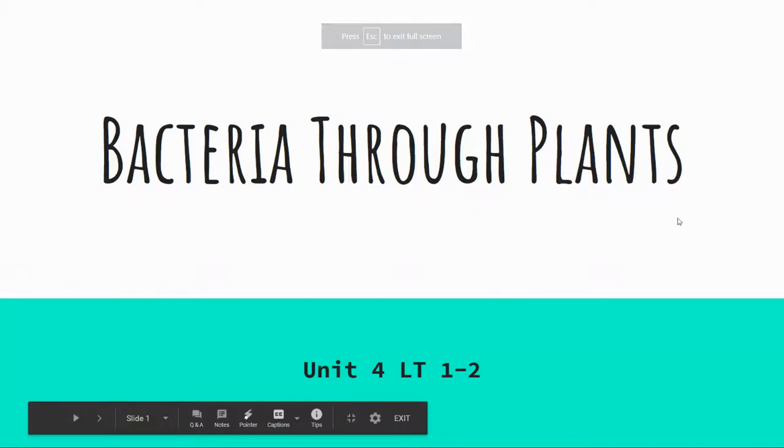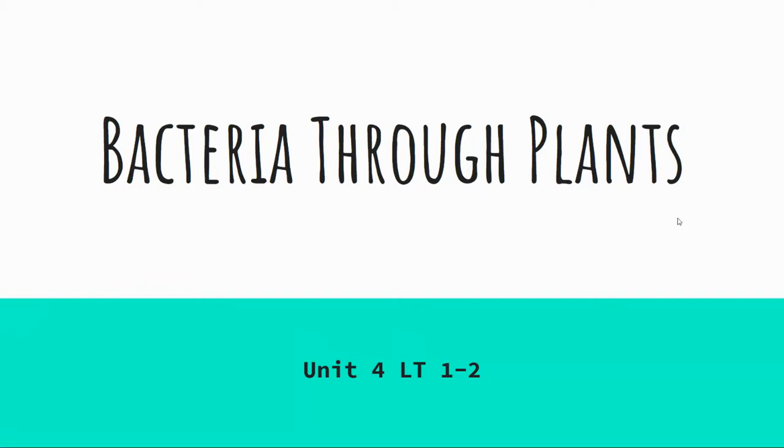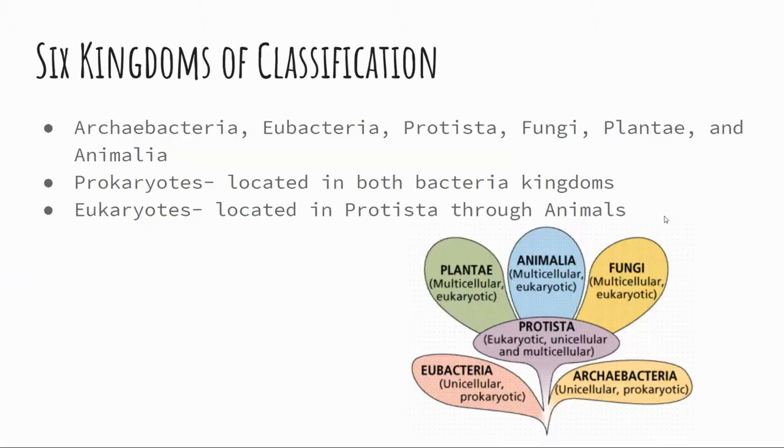All right, so we're going to move on into Unit 4, which is going to deal with organisms that start with bacteria. We're going to move all the way up to plants, with plants being a relatively large focus in Unit 4. But we'll talk about bacteria and protists, and we'll mention viruses, up until we get to plants. So learning targets 1 and 2, bacteria through plants.